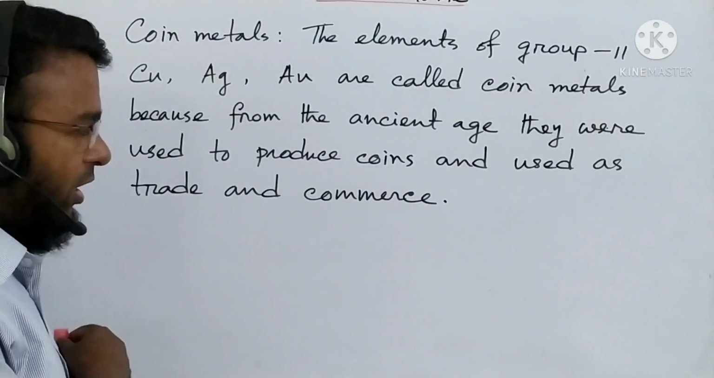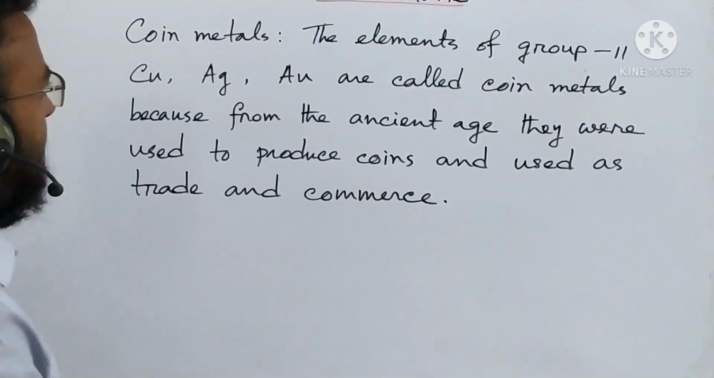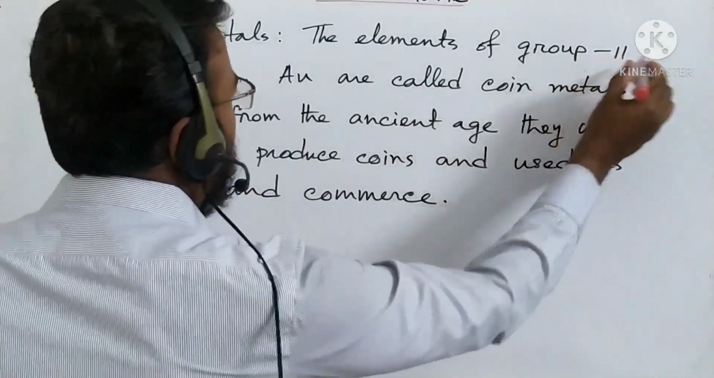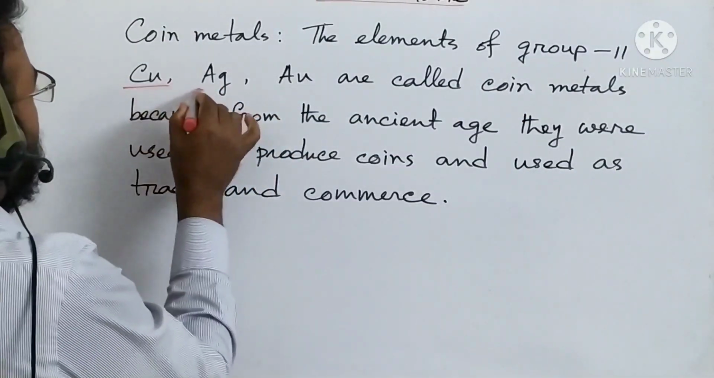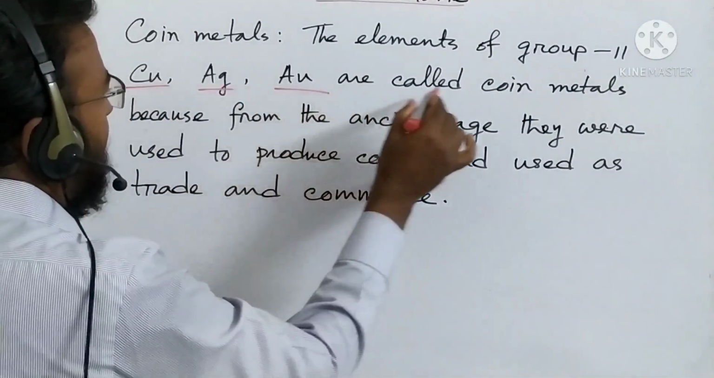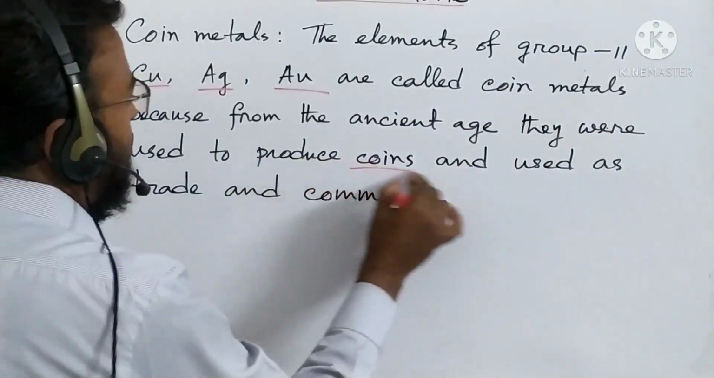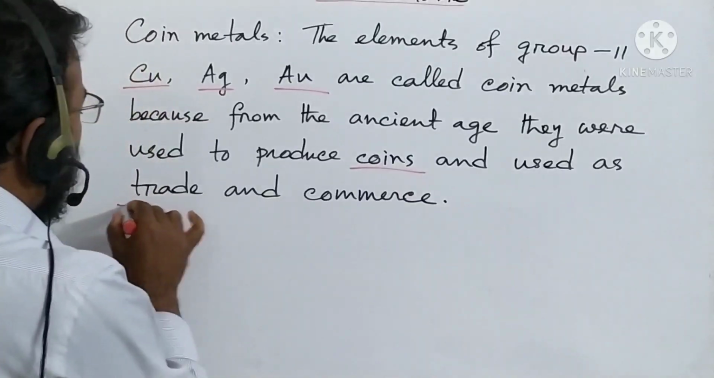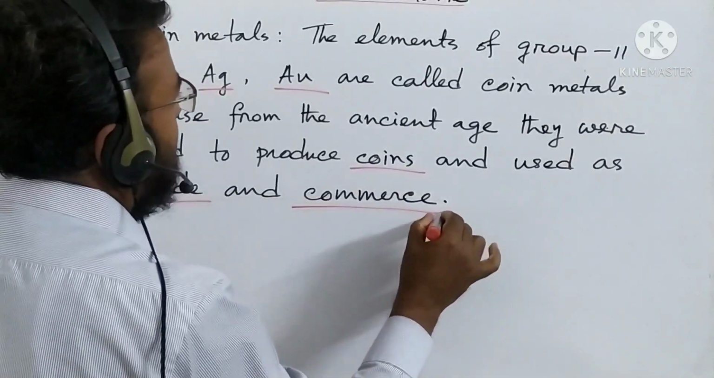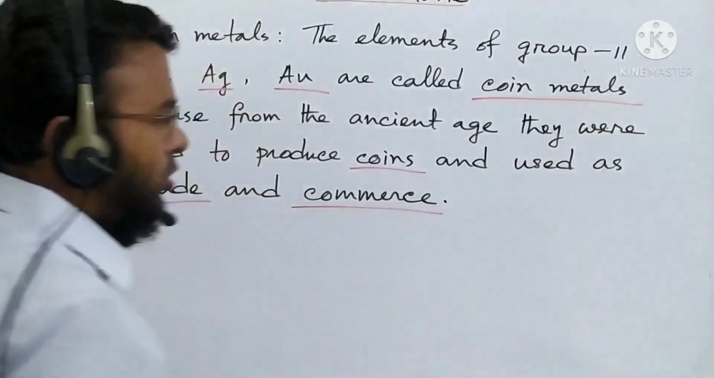So everybody see the elements of group 11, there are 4 elements, among that copper, silver and gold. These 3 elements are used from the ancient time to produce coins and that are used in trade and commerce. So for this reason these are called coin metals.